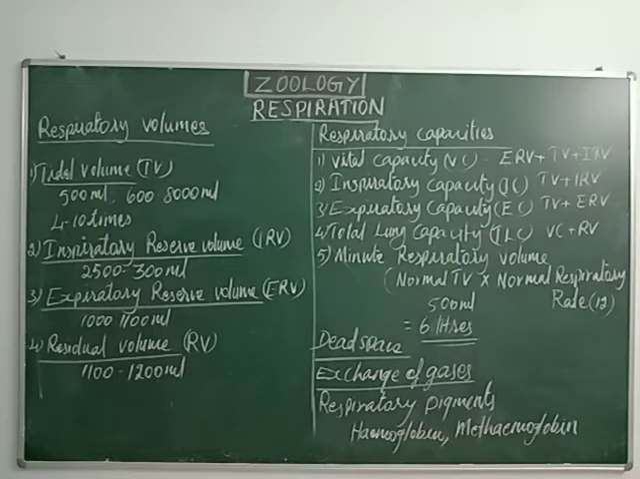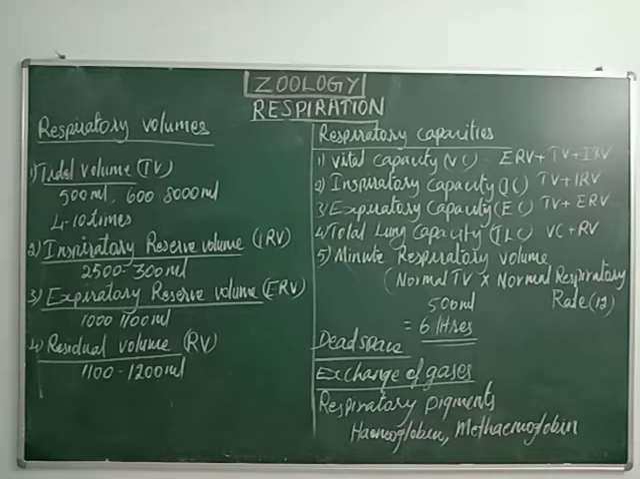Dear students, hope you all understood this second capacity. Then the third capacity is expiratory capacity. Expiratory capacity means the total volume of air a person exhales after normal inspiration. Once we inhale the air, immediately after we are exhaling the air. So the total volume of air removed from the lungs after normal inspiration is called expiratory capacity.